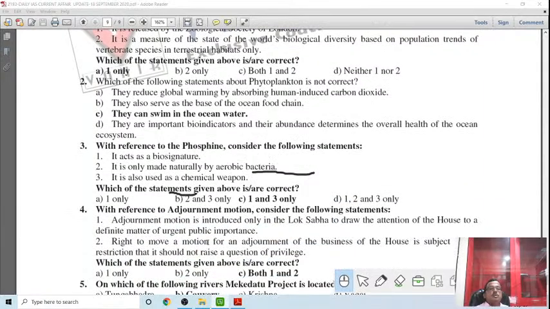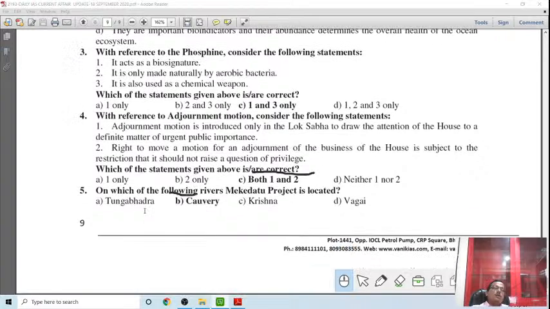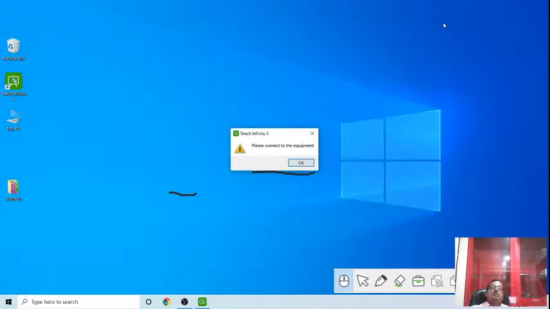With reference to the adjournment motion: an adjournment motion is introduced in the Lok Sabha to draw the attention of the House. Obviously, the right to move an adjournment motion is subject to restrictions, such as that it should not raise a question of privilege. So this can be an important issue. Both are right. Which of the following rivers is the project located on? Kaveri, between Karnataka and Tamil Nadu.